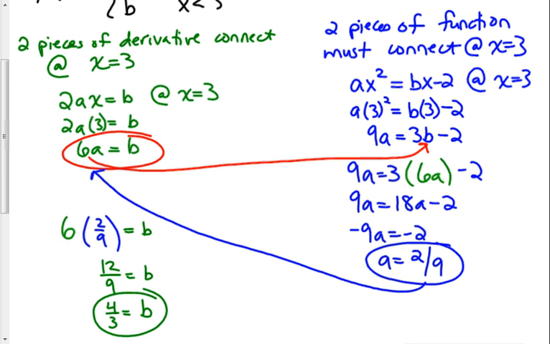So now we have our b, now we have our a. If you so chose, you could now graph your function with this a value and b value plugged in to make sure that my function is continuous and differentiable. And you're welcome to do so. So please make sure you understood everything in this packet, but bring any questions that you have to class and have a nice evening.